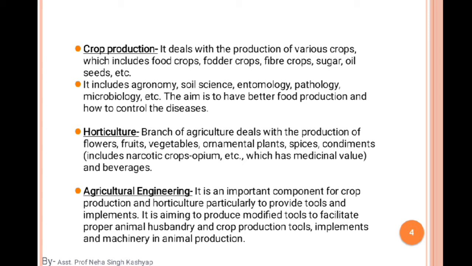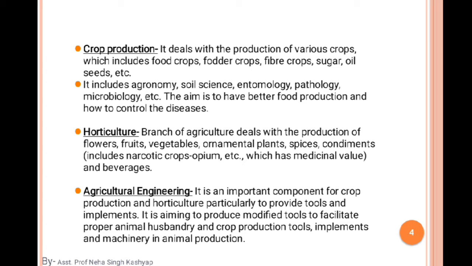As well as pathology. Okay, so what is pathology? In this science we deal with the diseases of crops. What kind of diseases are there in a particular crop, and how we mitigate the diseases for our crop, for early growth, for very good production, for good productivity.